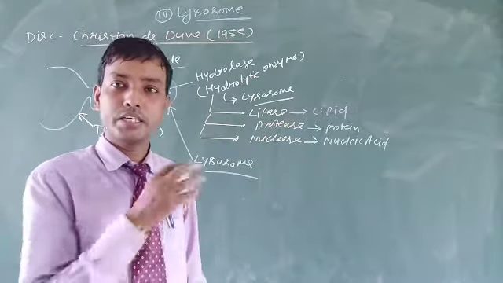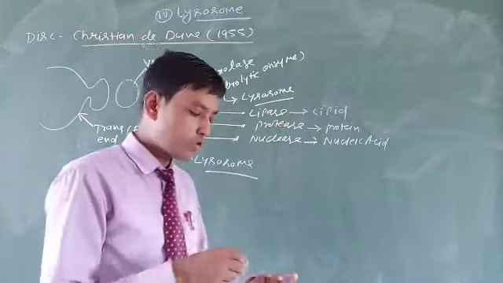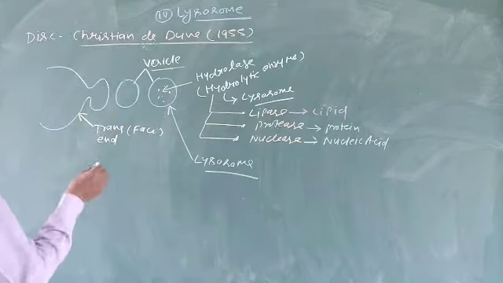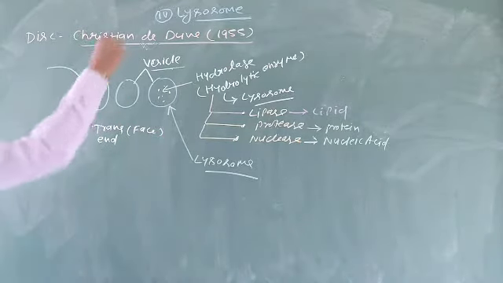But keep in mind, it is a pouch-like structure. So how can you redefine the features of lysosomes?